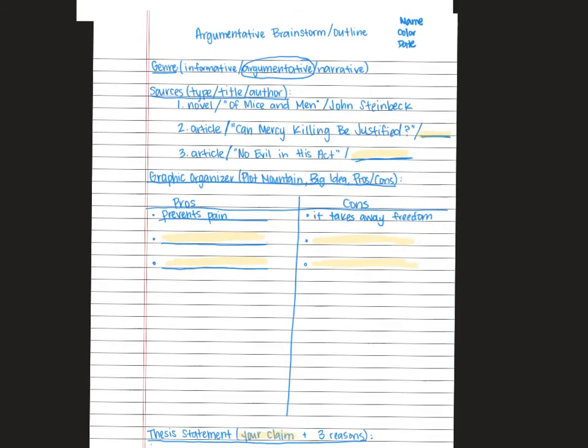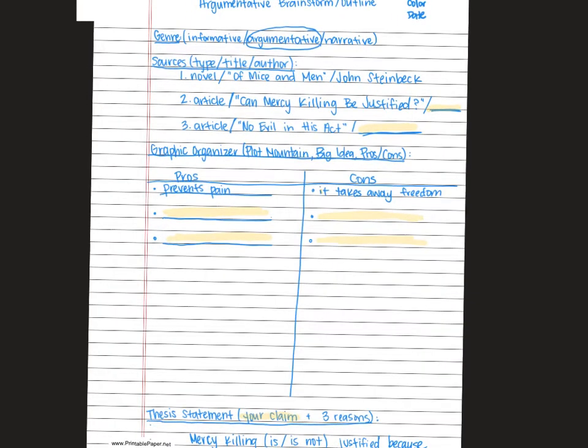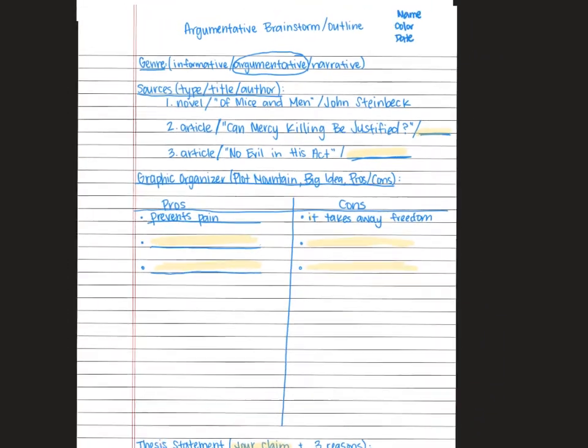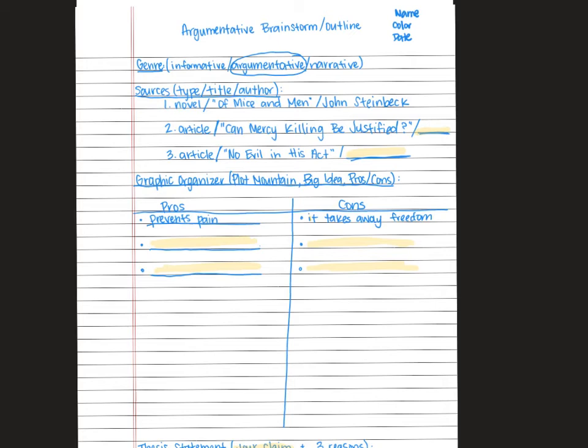If you need to access any of these resources, I'm going to have a separate video that helps you do that. So this is the front side of our brainstorm and outline paper. And if you remember, we do our brainstorm on the front, we do our outline on the back. So I'm going to scroll down so you can see the outline section.